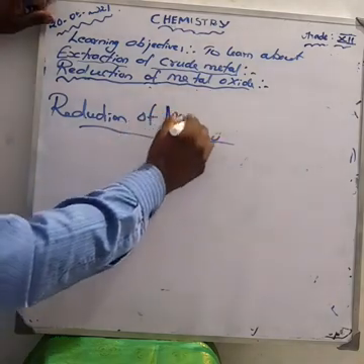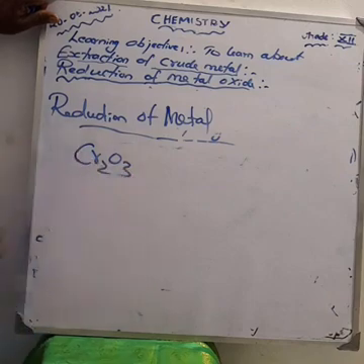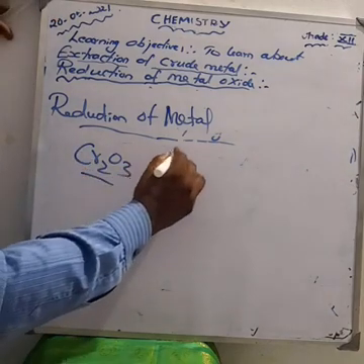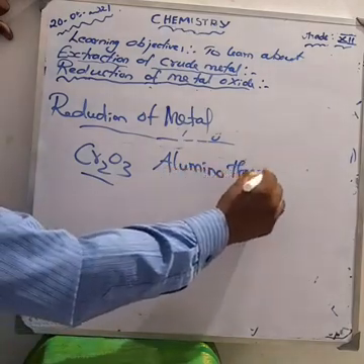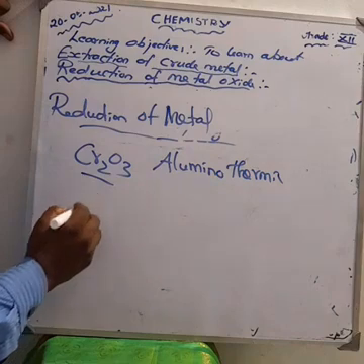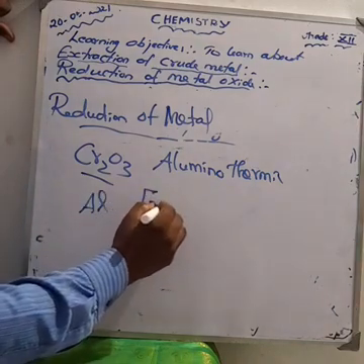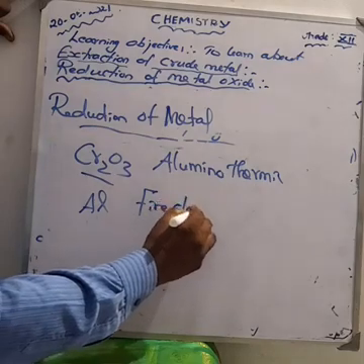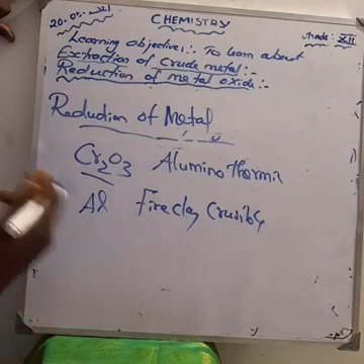Metallic oxides such as chromic oxide can be reduced by the aluminothermic process. Here we are using the aluminothermic process. Here the metal oxide is mixed with powdered aluminium and placed in a fire clay crucible. This is one of the fire clay crucibles. Can you understand?